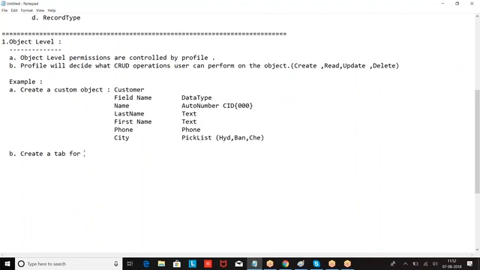Create a tab for the object, then create a profile, profile recruiter, then grant read, create access on customer.